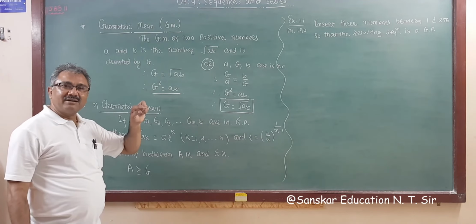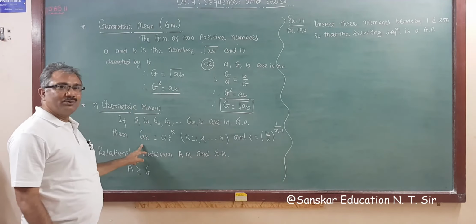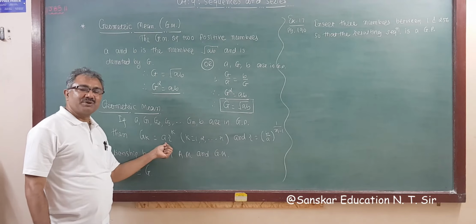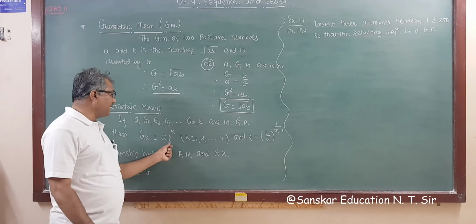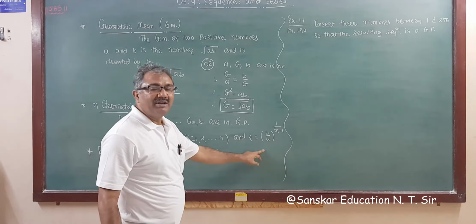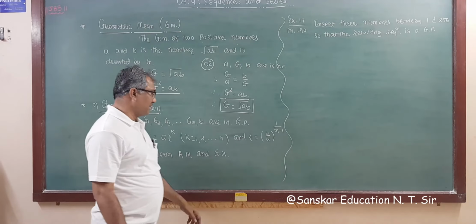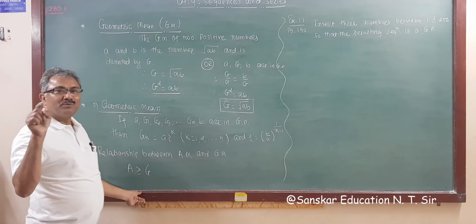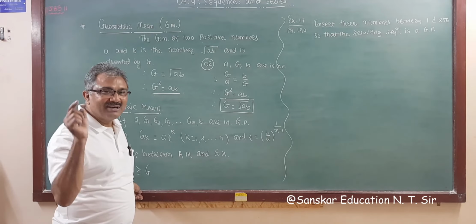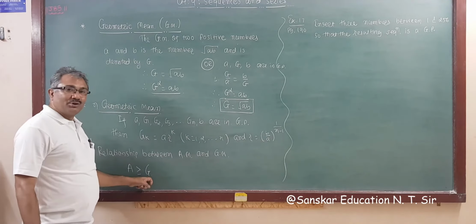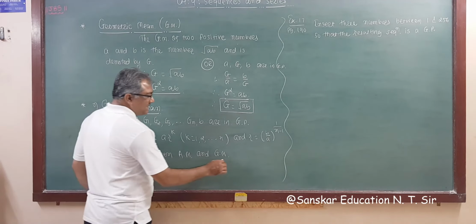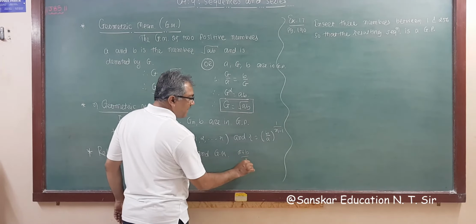In an arithmetic mean, we take ak equal to a plus kd. Same here, gk is equal to a r to the power k, where k runs from 1 to n. And for finding r, we have to remember r equals b by a raised to 1 upon n minus 1. And the relationship between arithmetic mean and geometric mean: AM is always greater than or equal to GM, that is, A is greater than or equal to G. Because the arithmetic mean is a plus b by 2.